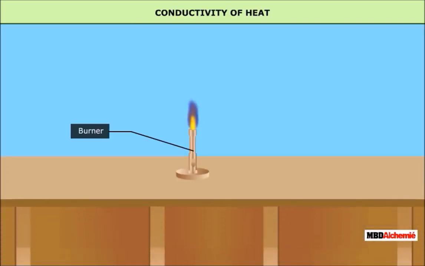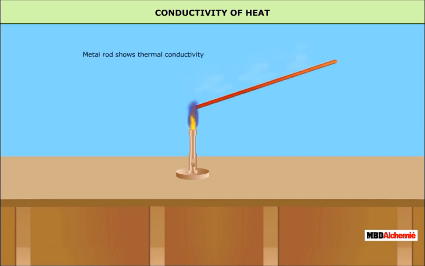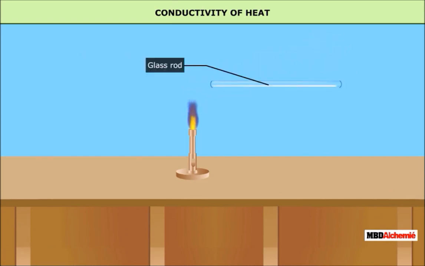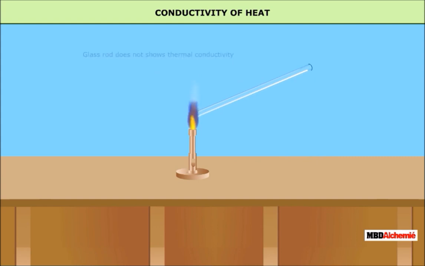Conductivity of heat. When you heat one end of a metal rod, after some time you will observe that the other end of the metal rod becomes hot. But if you heat one end of a glass rod, after some time you may observe that the other end of the glass rod does not become hot. It proves that metal rods are good conductors of heat and glass rod is a bad conductor of heat.